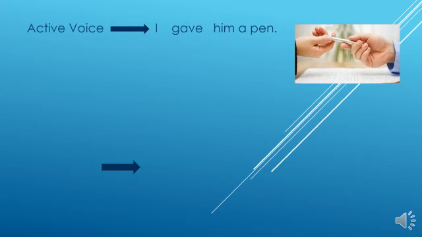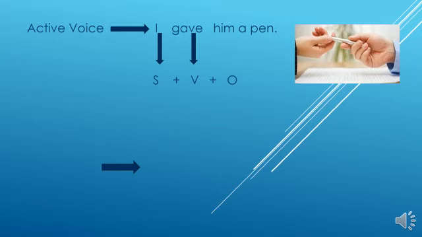First of all, you have to categorize what is the subject, what is the verb, and what is the object clearly. If not, you can't write the correct answer. So I means the subject, gave means the verb.